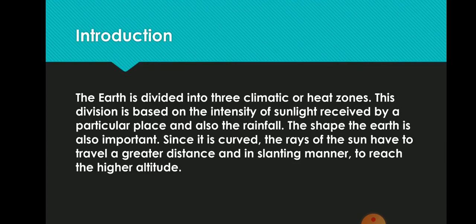The earth is divided into three climatic or heat zones. This division is based on the intensity of sunlight received by a particular place and also the rainfall. The shape of the earth is also important. Since it is curved, the rays of the sun have to travel a greater distance and in a slanting manner to reach the higher altitude.